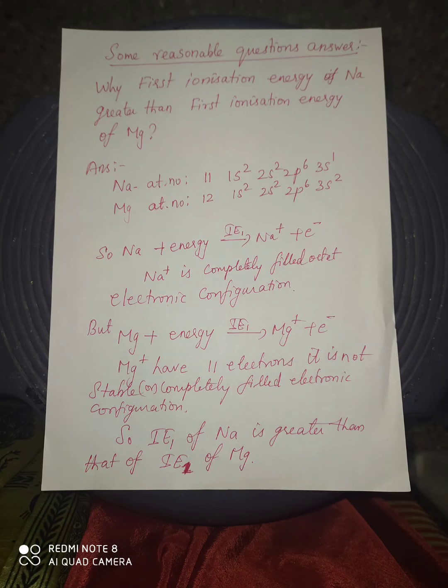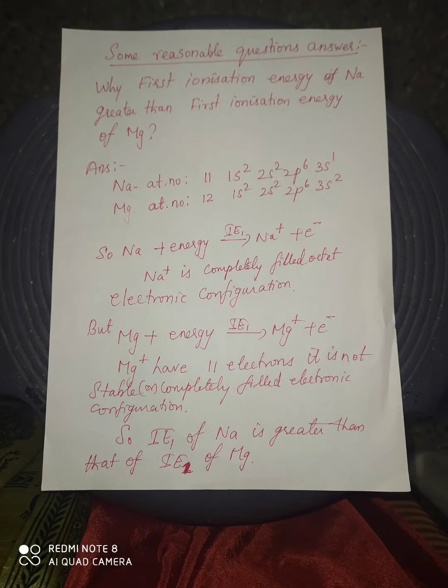Some reasoning questions: why is the first ionization energy of sodium greater than the first ionization energy of magnesium? Answer: the atomic number of sodium is 11, so the electronic configuration is 1s2, 2s2, 2p6, 3s1, that is 2, 8, 1. The atomic number of magnesium is 12, so the configuration is 1s2, 2s2, 2p6, 3s2, that is 2, 8, 2.